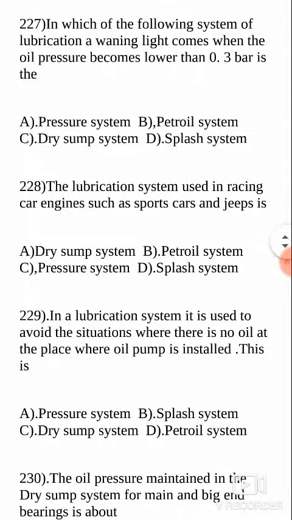Next, in which of the following systems of lubrication does a warning light come on when the oil pressure becomes lower than 0.3 bar? This is a very important system. This is your pressure system, once again the pressure system. Let us mark the answer.